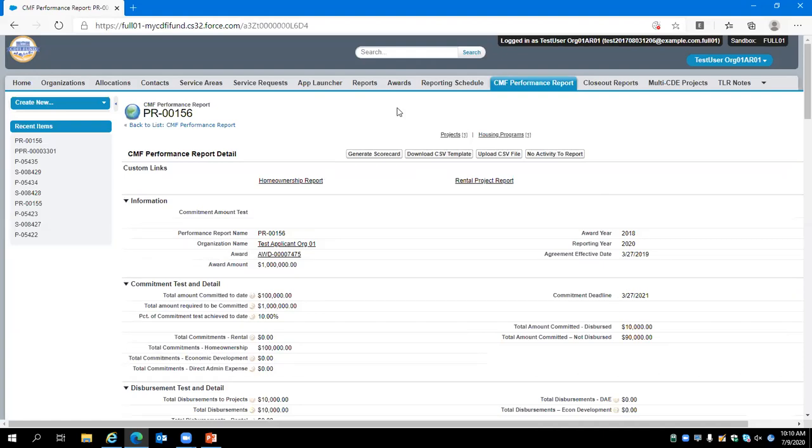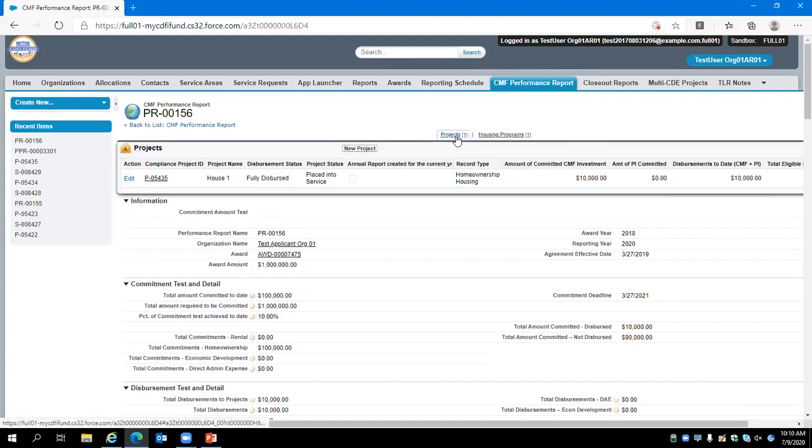For this performance report, in the last reporting year, House 1 was reported as placed into service with a $10,000 CMF investment. However, in this reporting year, we found out that the homeowner sold the property, and as such, we will need to report this project as terminated. In addition, we will also need to identify a replacement unit.